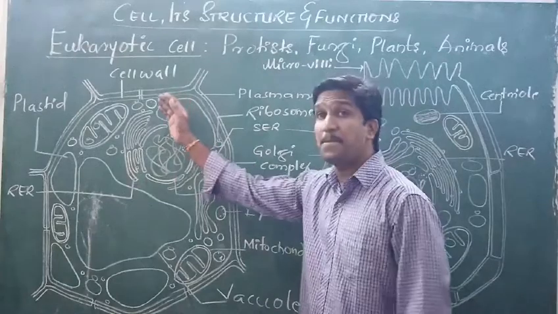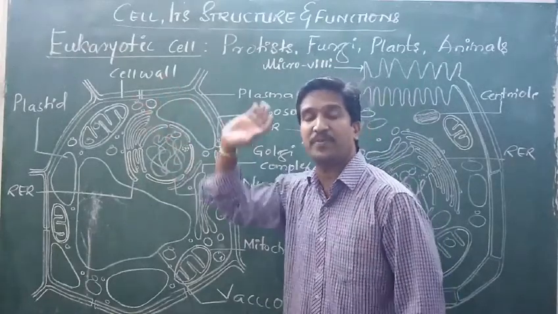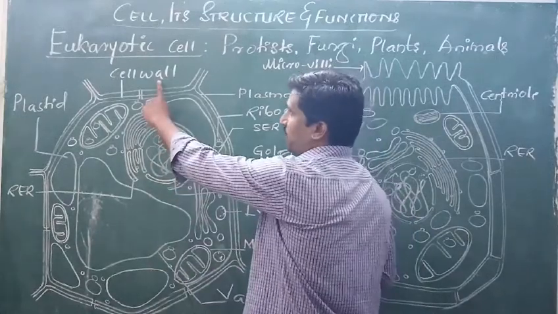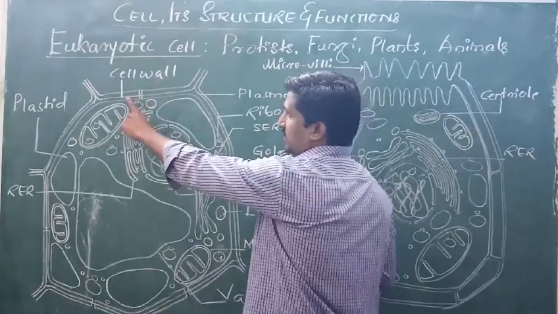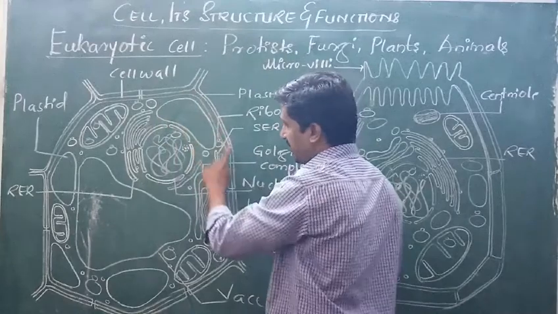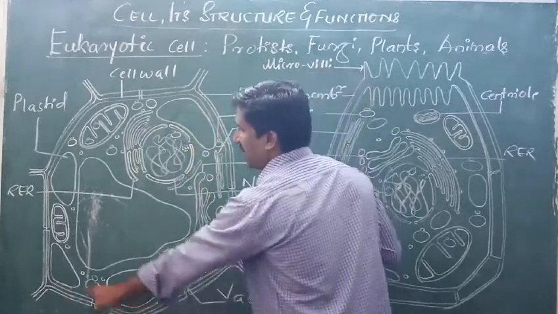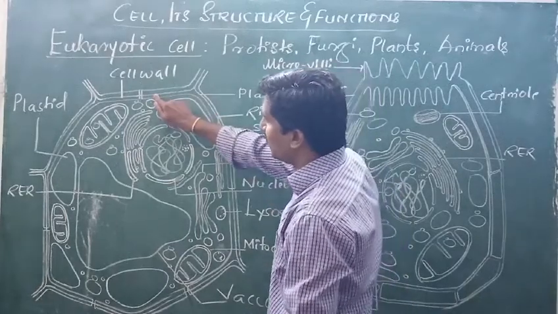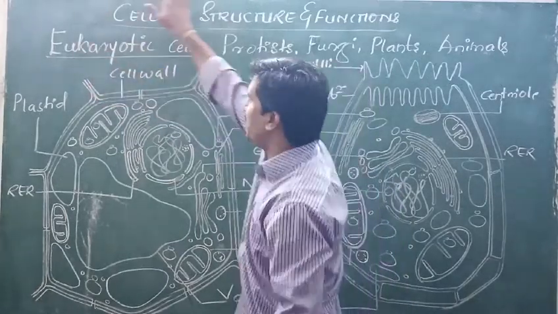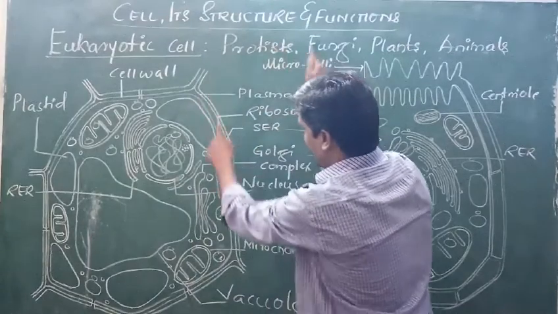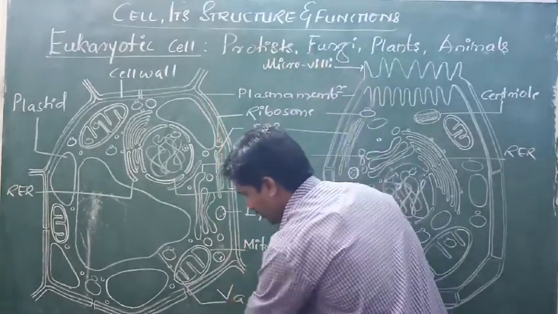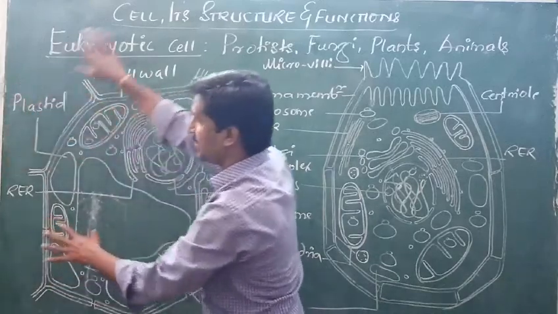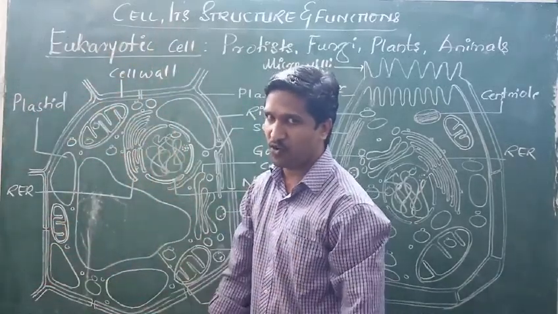So high compartmentalization will be present in eukaryotes, and it is mainly made up of the cell wall. Yes, this is the central layer. This central layer is the cell wall, right? It is the common cell wall; here one more cell will be there, here one more cell, here one more cell, like that the organ is going to be formed.